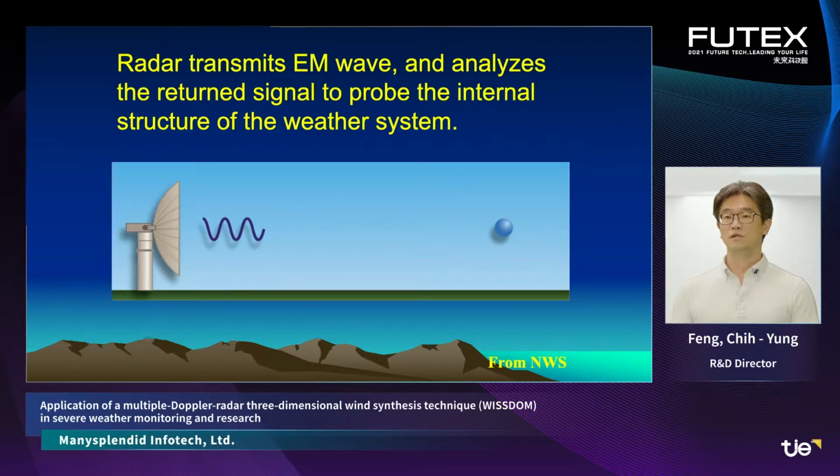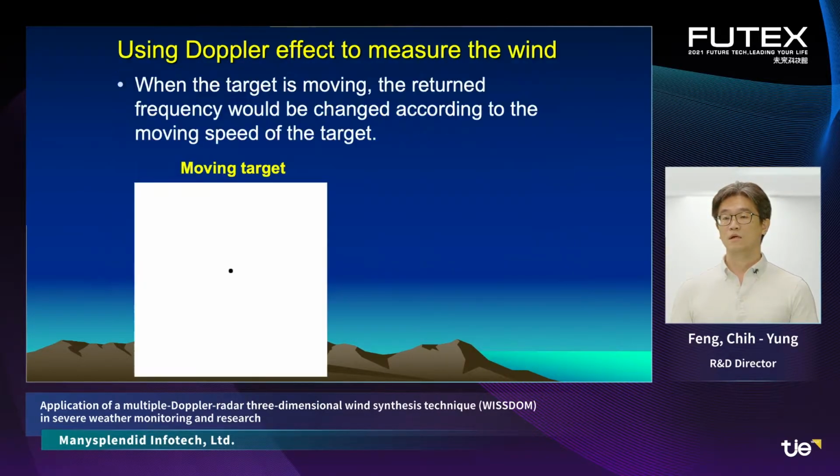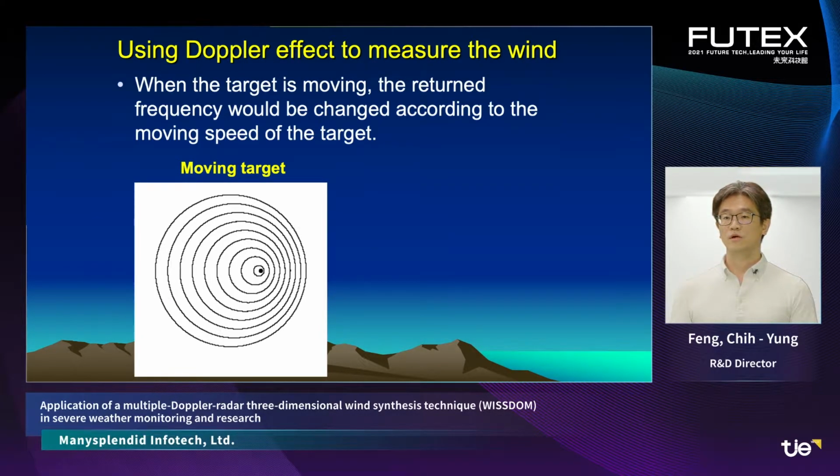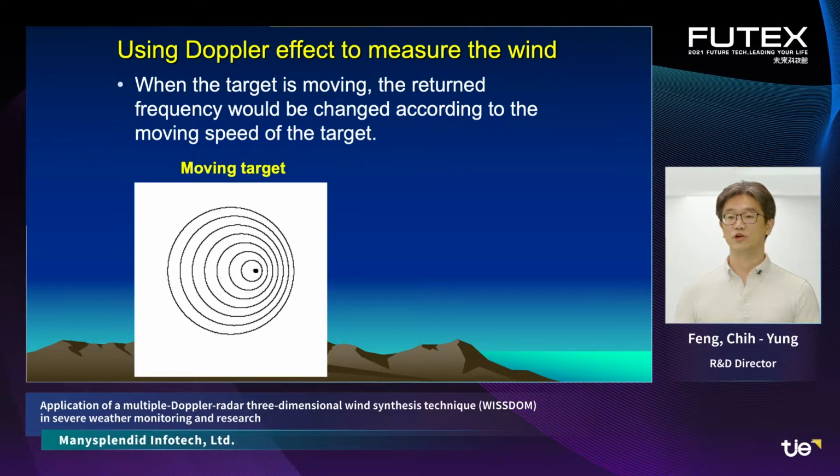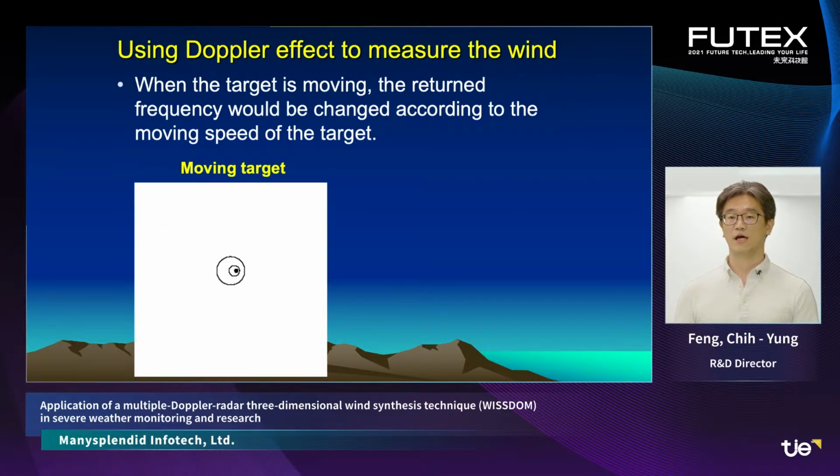Radar transmits electromagnetic waves and analyzes the return signal to probe the internal structure of the weather system. Using the Doppler effect to measure the wind, when the target is moving, the return frequency will change according to the moving speed of the target.